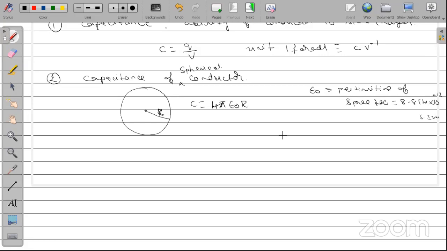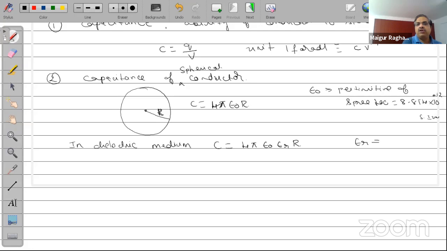Now, if you keep it in a dielectric medium, then the capacitance will be given as 4 pi epsilon naught epsilon r into r, where epsilon r is called the relative permittivity, or another word for it is dielectric constant. Epsilon r value is given to be k. Many times we write this as k also. So C will be equal to 4 pi epsilon naught k r.